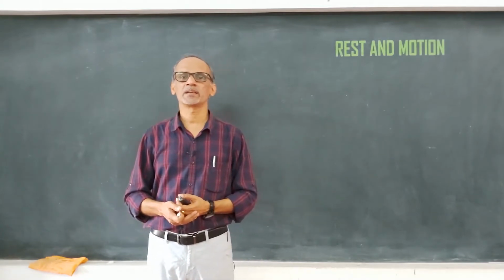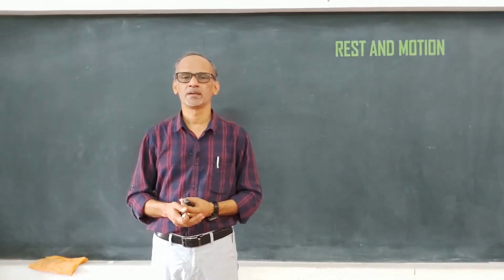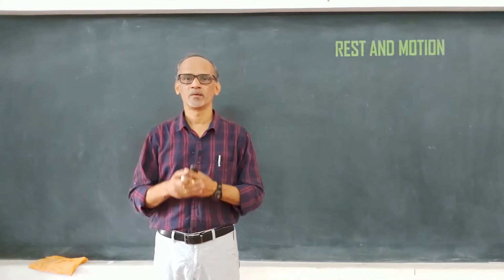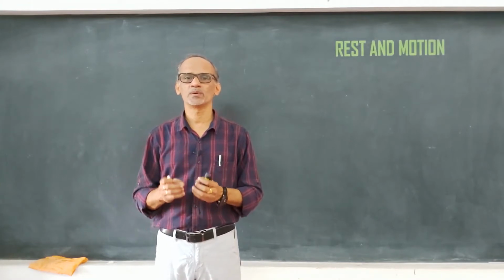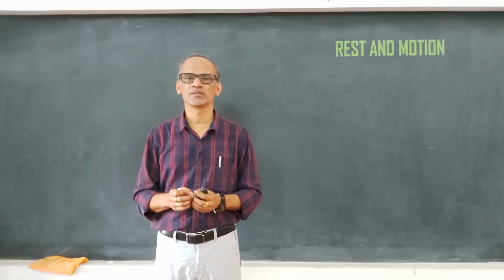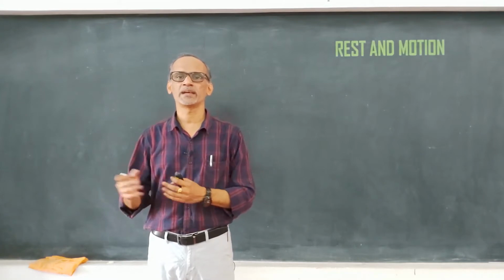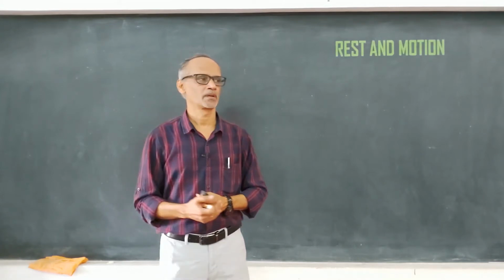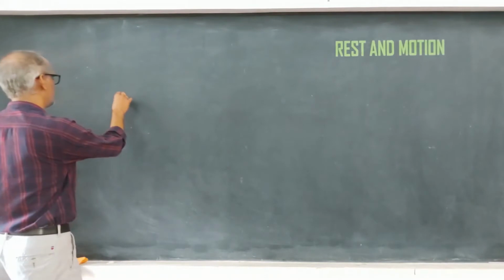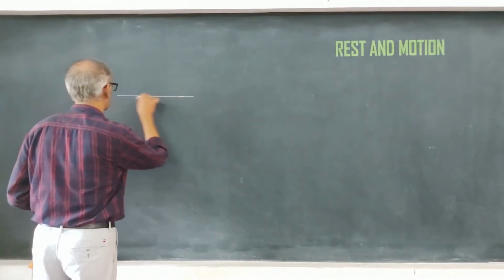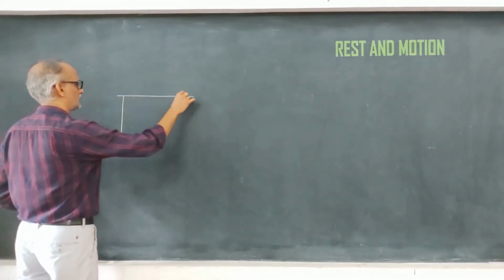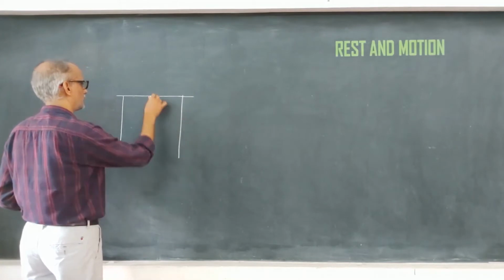Now, when do we say that a body is at rest? A body is said to be at rest when there is no change in position with respect to time and the surrounding. Okay. So, here we have a table, and on the table I am going to place an object.